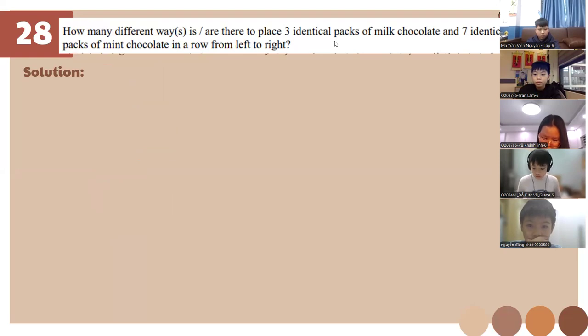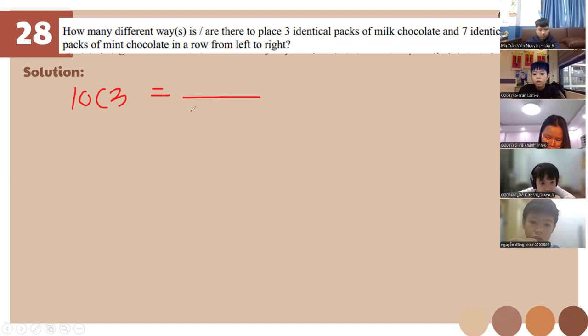What is the combination that we're gonna be using? Is it 7C3, 7 combination of 3, or not? 3 plus 7 combination of 3. So it's gonna be 10C3, right?